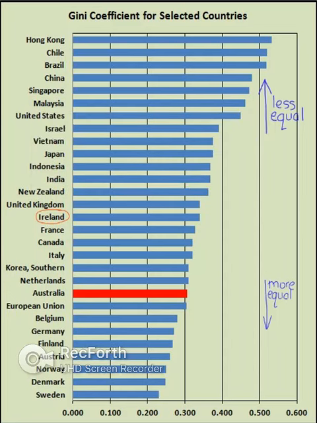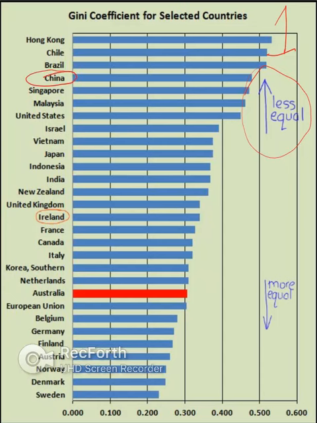So just taking the image from our notes here to explain the Gini coefficient in a bit more detail. The closer to a Gini coefficient of 1, the less equal your country is. What that means is that essentially one person earns all of the income in a country. Now obviously no country has a Gini coefficient of 1, but there are a couple of examples here.